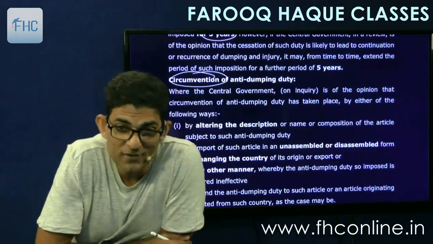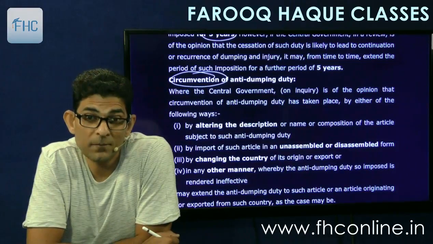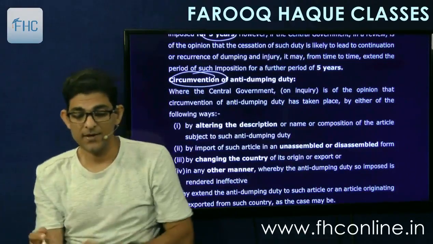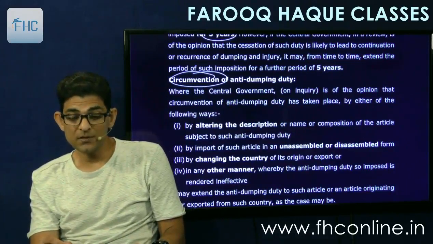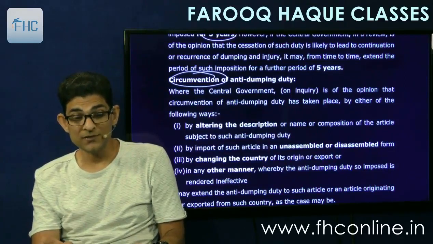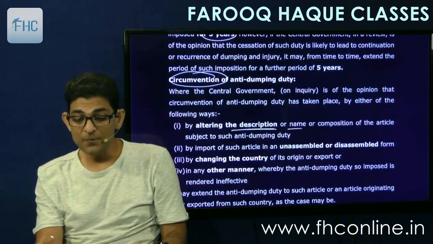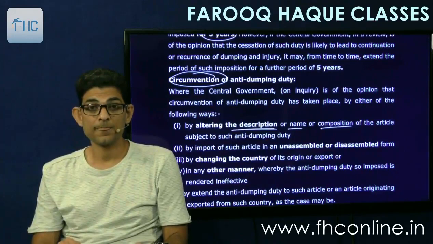So you can circumvent the anti-dumping duty also by doing certain transactions. How? Let's see. It says, where the central government on inquiry is of the opinion that circumvention of anti-dumping duty has taken place by either of the following ways. Number one, by altering the description or name or composition of the article subject to anti-dumping duty.